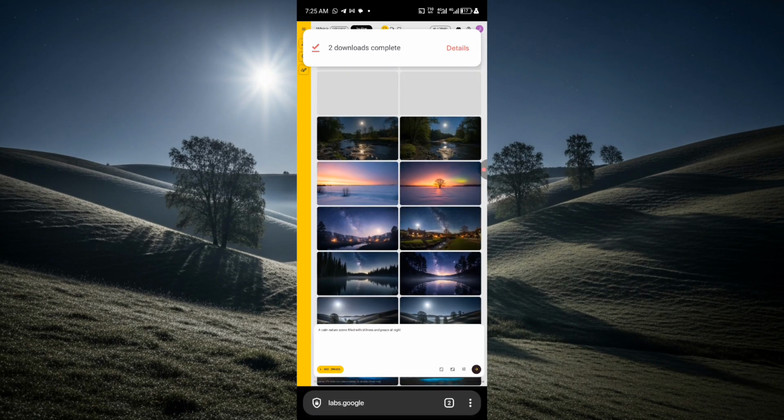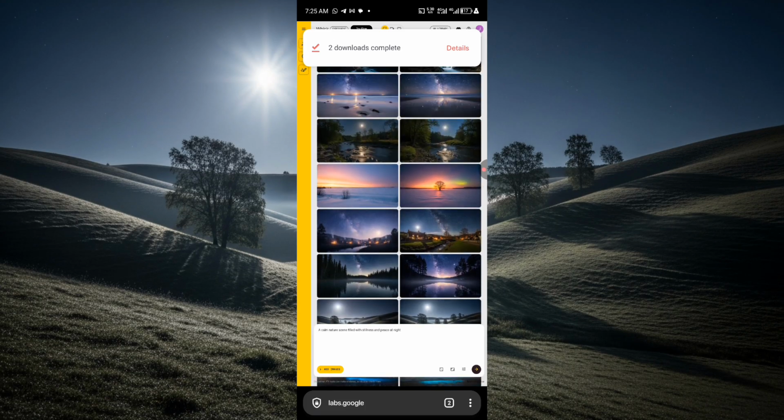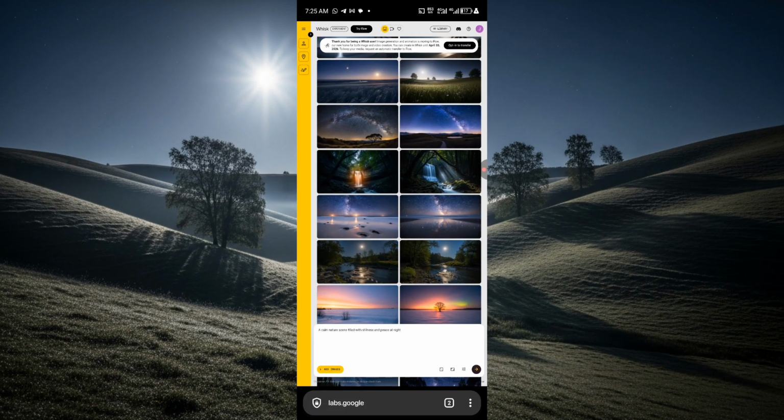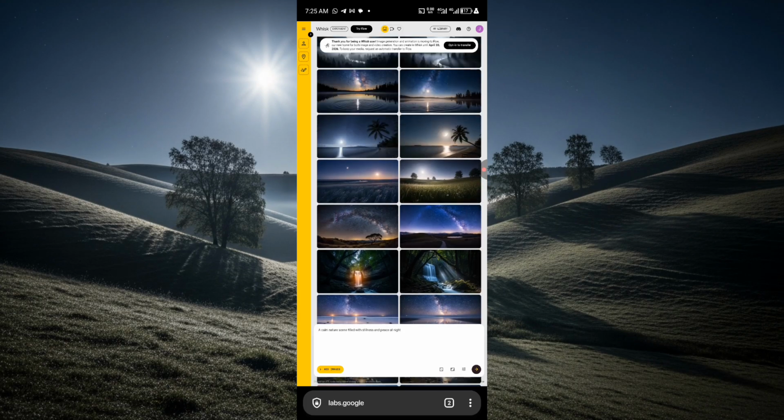Now, this auto whisk is going to automatically download it to your device. Now, there is something you need to know. If you don't do it this way, you're not going to be able to monetize it. If you just post it like this, the way it is, you're not going to be able to monetize it. Now, let's go over to CapCut. Let me show you how you can create all these images to make them monetizable.